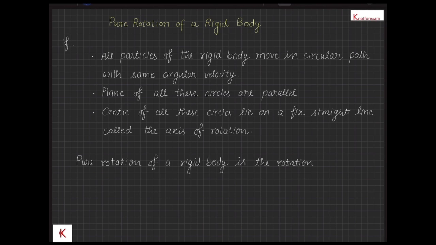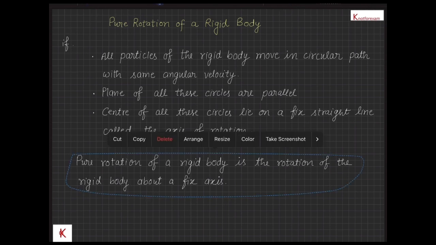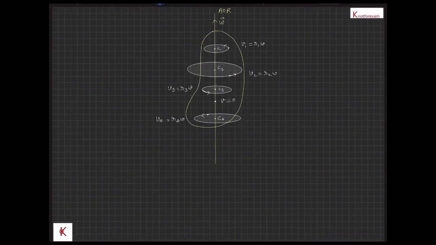So we can say that pure rotation of a rigid body is actually the rotation of the rigid body about a fixed axis. Let's take a look at a rigid body rotating about a fixed axis and having angular velocity omega vector at some instant. We can see clearly from the given figure that all particles move in circular paths about the same axis of rotation with the same angular velocity, and all these circles are parallel to one another.